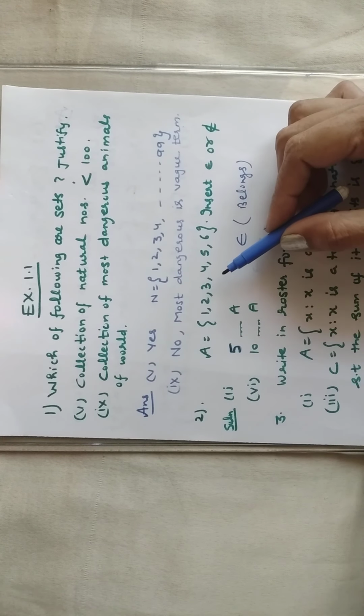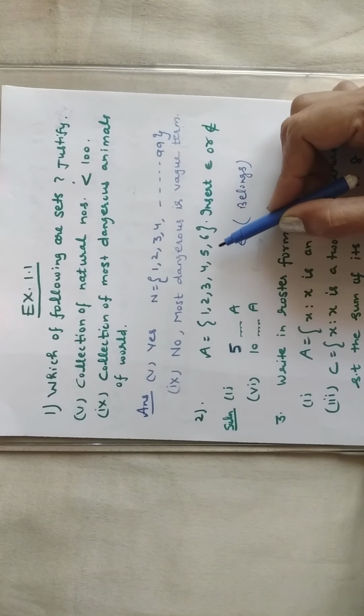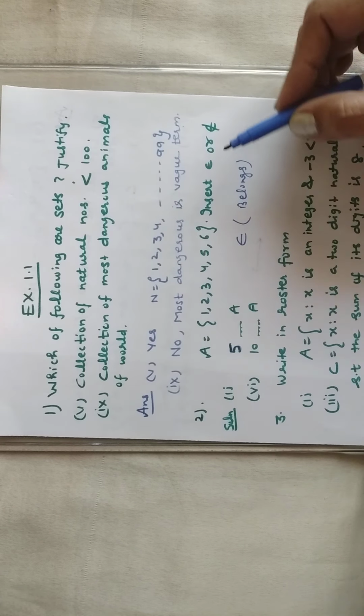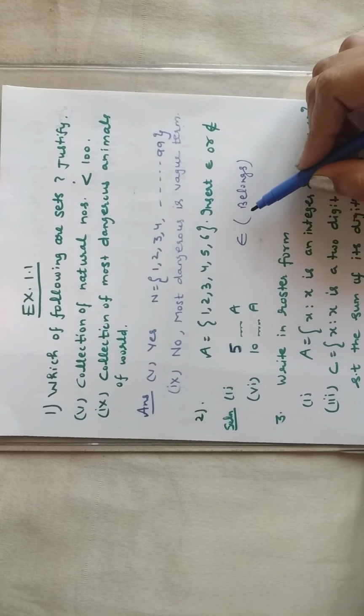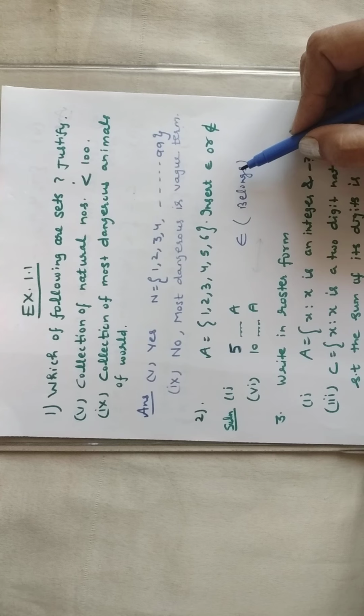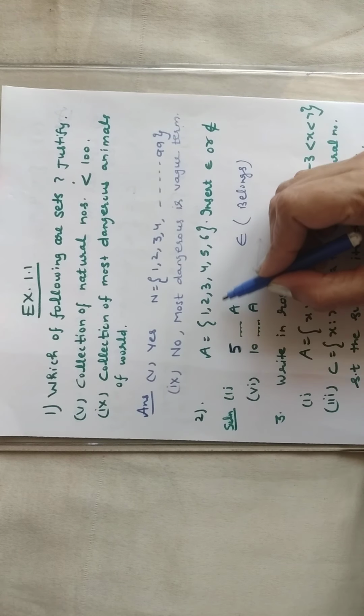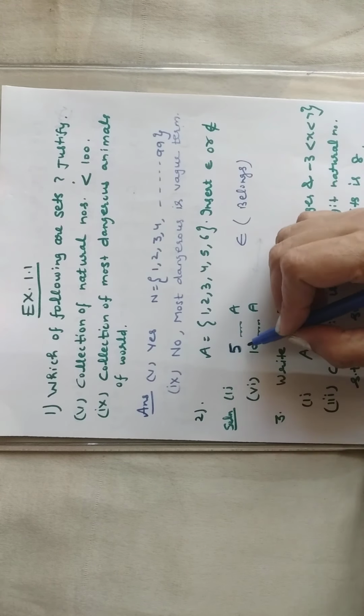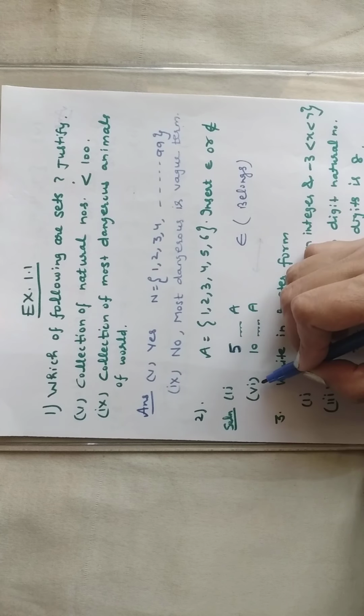Next, second question. If A is equal to {1, 2, 3, 4, 5, 6}, you have to insert the symbol belonging to. I have told you what this symbol is. I am taking the first and sixth parts.